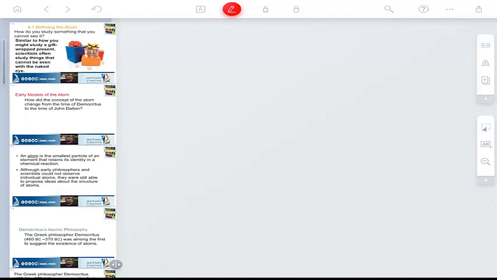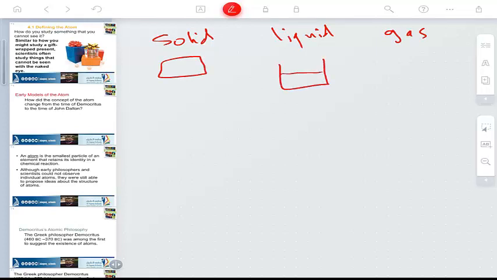You know, matter has three states: solid, liquid, or gas. If you have a piece of solid, like a piece of iron or copper, some liquid, like some water, or some gas, like a balloon containing oxygen gas as an element or carbon dioxide gas as a compound, whatever substance you have is composed of atoms.